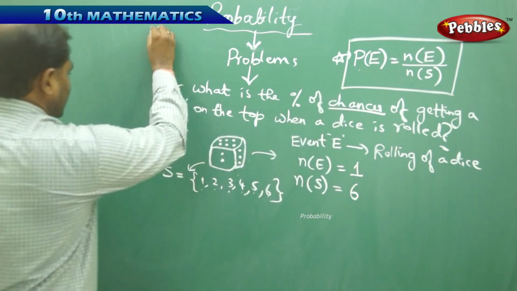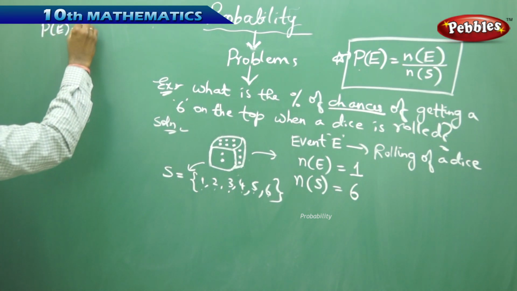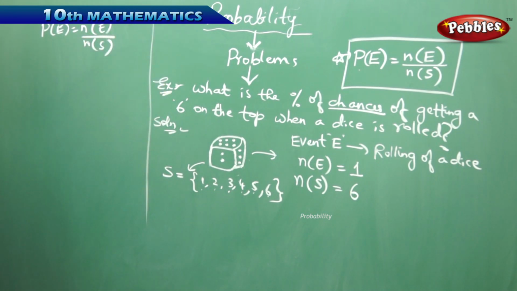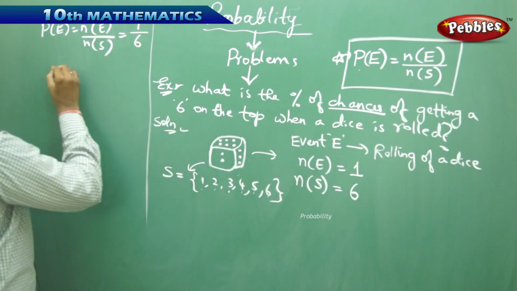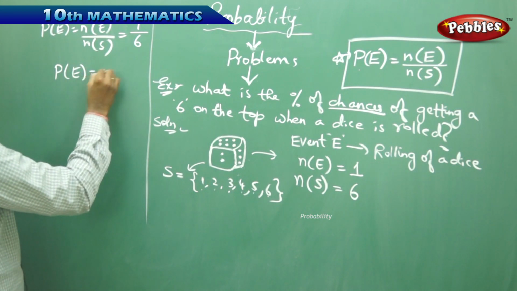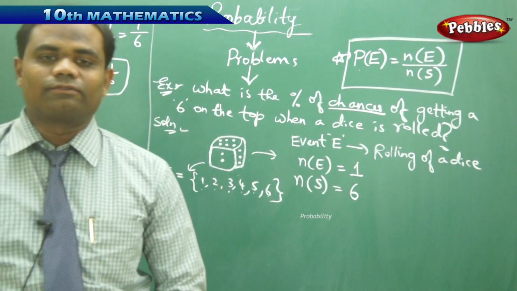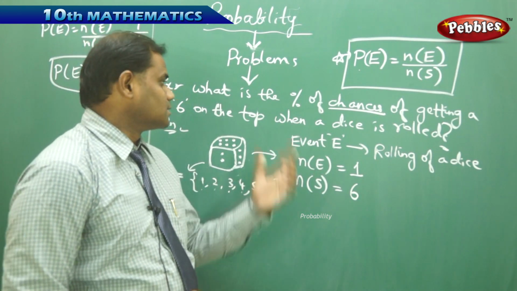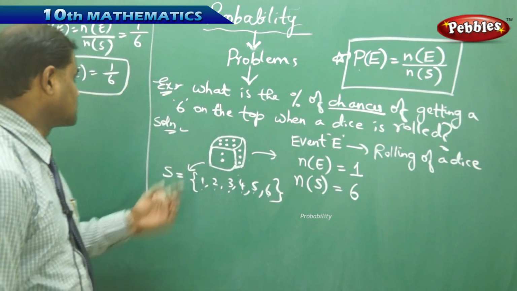Using the formula, I have P of E is n of E by n of S, where n of E is clearly 1 over 6. Therefore, the probability of getting a 6 on the top is 1 over 6. But the question is about the percentage of probability, or percentage of chances, of getting a 6.